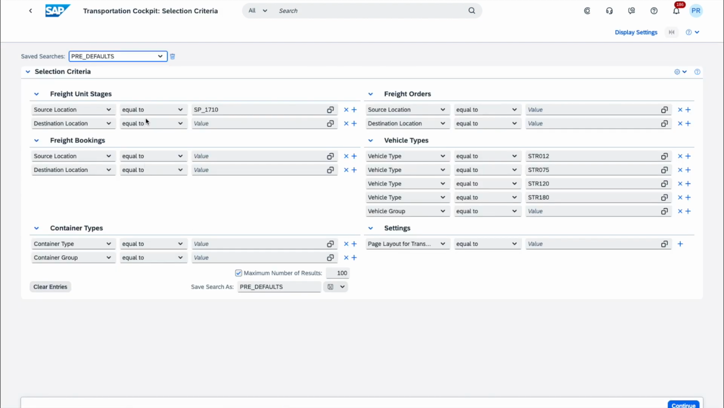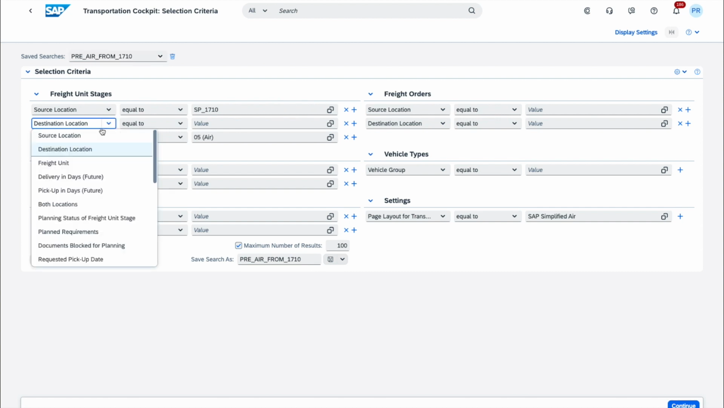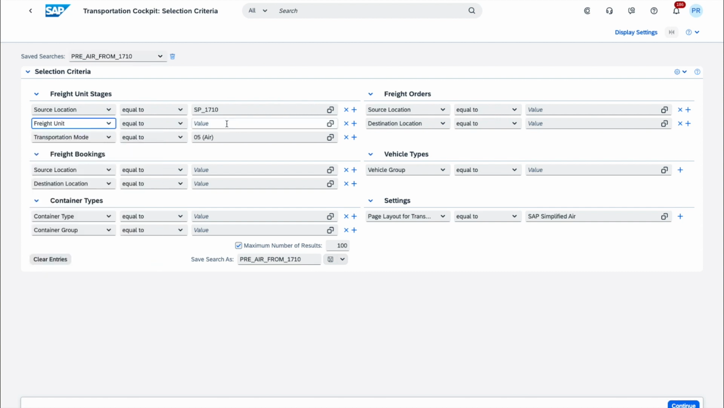Once in the Transportation Cockpit, we can select a pre-saved search that is going to bring in fields and layouts that are relevant to the scenario that we're going to be looking at, which is the planning of an air transportation. To this effect, we have indicated the transportation mode 05 air for the freight unit stages section. We've also indicated the source location as our distribution center, and we will change the field here to be that of our freight unit, which is the one that we produced off our sales order. Note here that we have selected a page layout that is appropriate for air transportation.